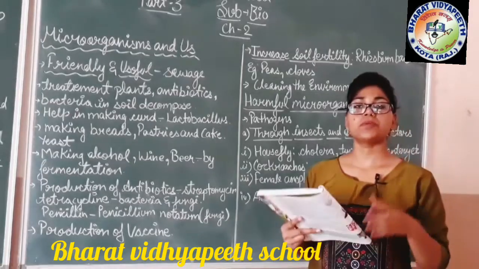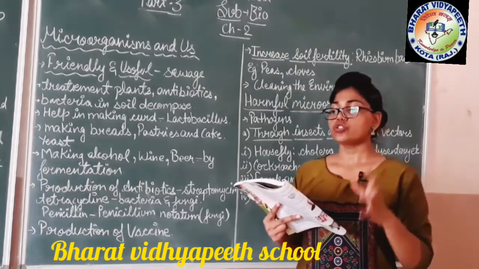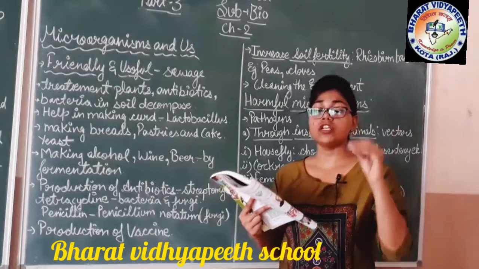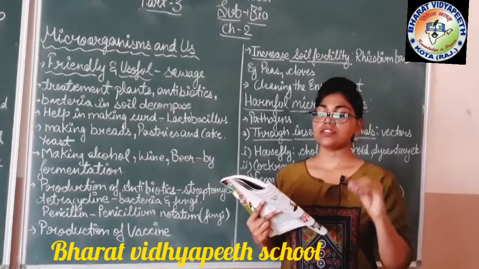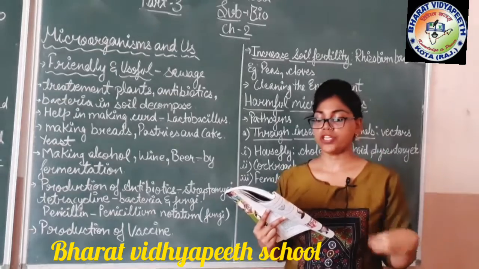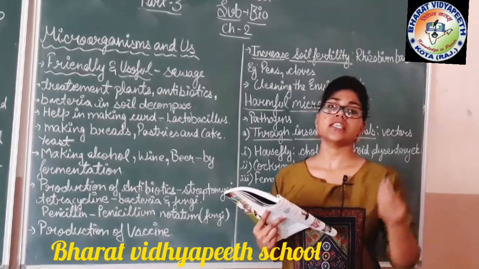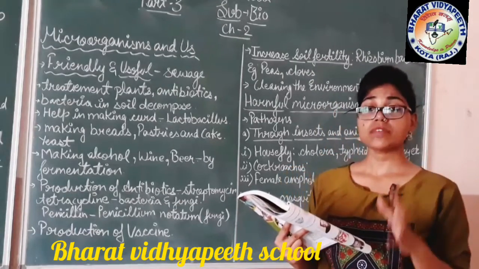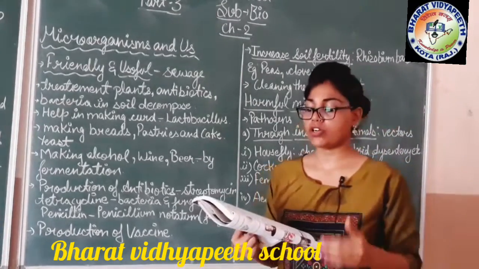A vaccine is prepared so that the body can kill the bacteria, harmful microorganisms or viruses when they attack our body. So the vaccine is given to the person beforehand, before that type of disease attacks the body.